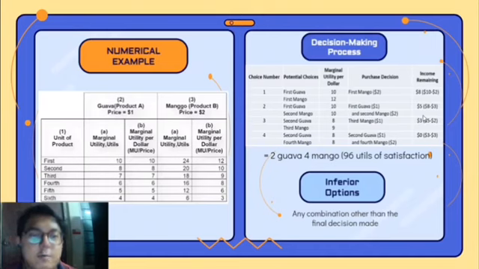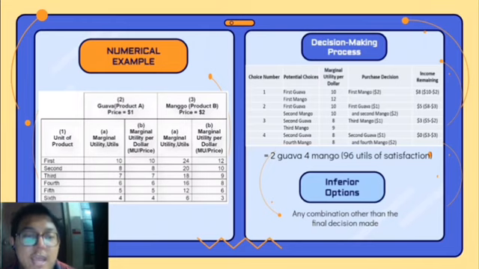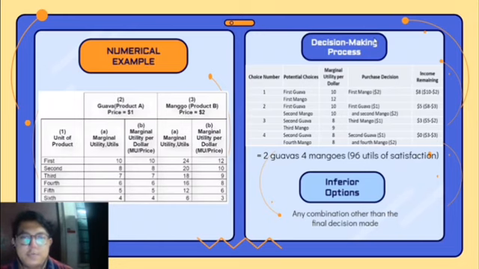Let's see how our friend just now, Muhammad Otai, wants to increase his consumption of vitamin C by buying two types of product, guava and mango, during this pandemic to improve his health condition. He has only $10, so let's see how he allocates his money. Let's see how the decision making process happens. For choice number 1, the potential choices are between the first guava and the first mango, whereby the marginal utility per dollar is 10 and 12 respectively. Which one will Muhammad Otai buy first? Of course it will be the first mango, because it gives more marginal utility per dollar, which is 12. It costs $2.